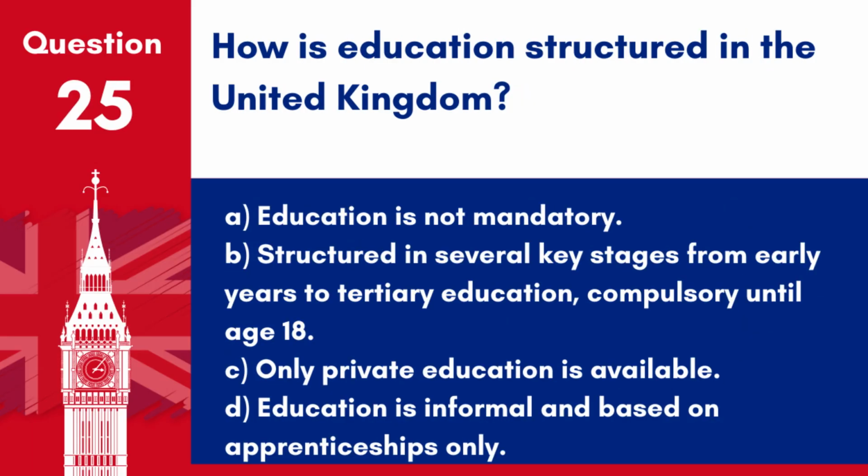Question 25. How is education structured in the United Kingdom? A. Education is not mandatory. B. Structured in several key stages from early years to tertiary education, compulsory until age 18. C. Only private education is available. D. Education is informal and based on apprenticeships only.